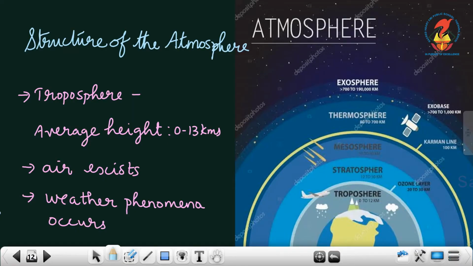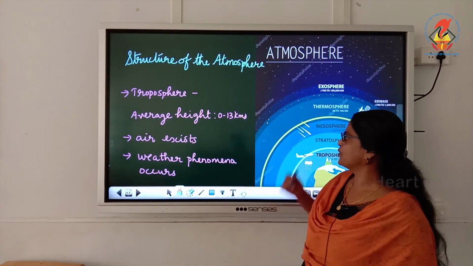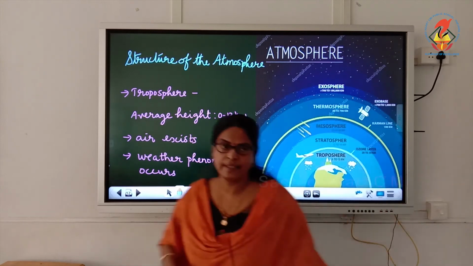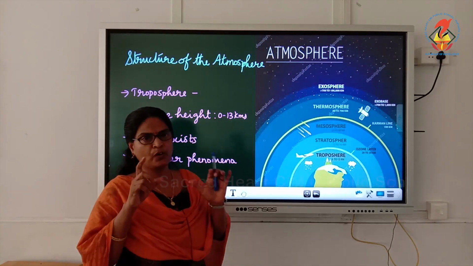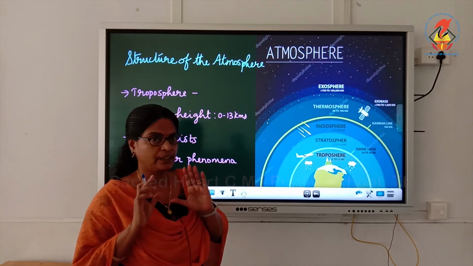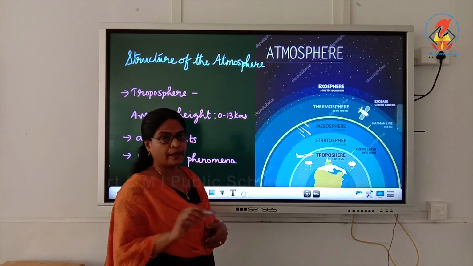Now the next topic is structure of the atmosphere. Now we are going to study the structure of the atmosphere. Children, here you can see the structure. The atmosphere has 5 major layers. It is divided into 5 major layers. What are the 5 major layers?